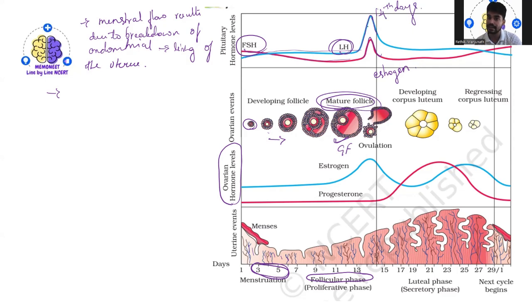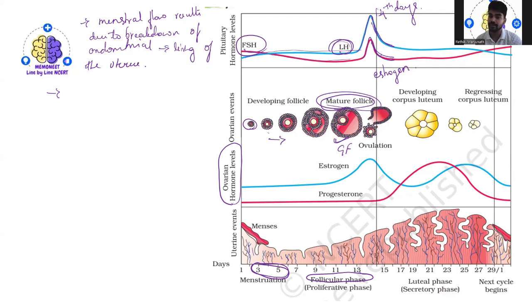So you will see a rapid decrease in the curve after the peak level in the middle of this cycle. You will see LH and FSH decreasing and later coming back to their normal level.